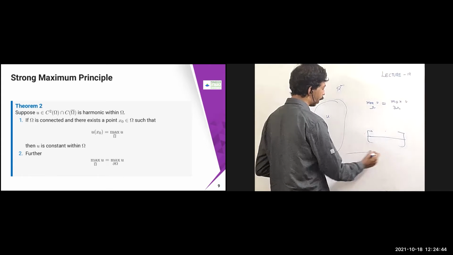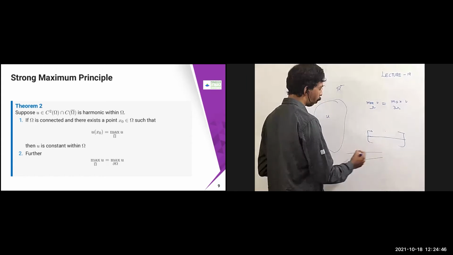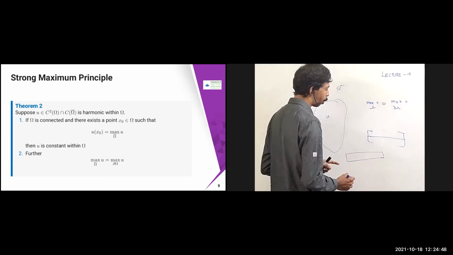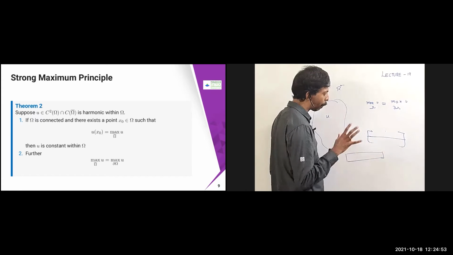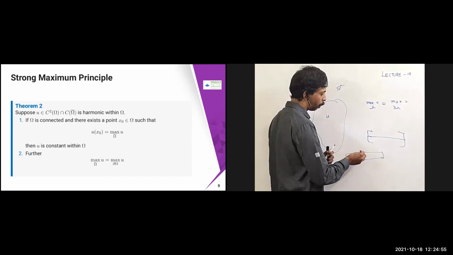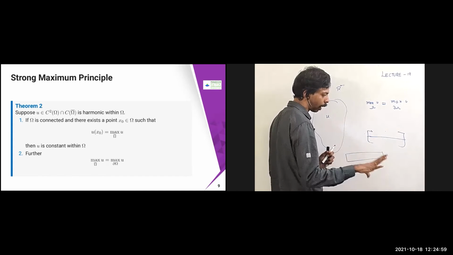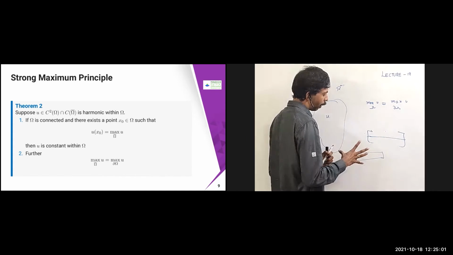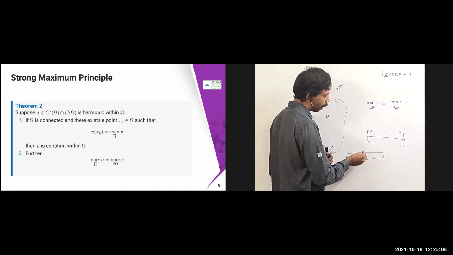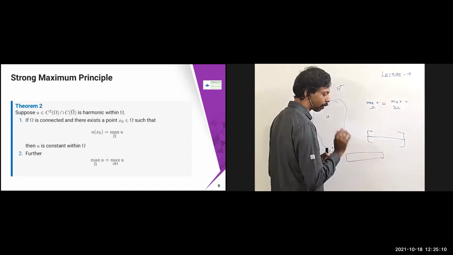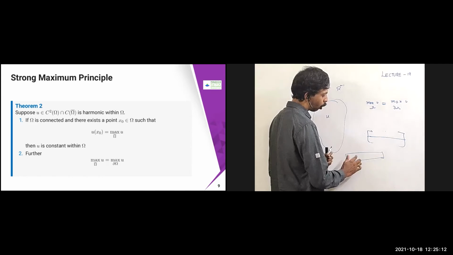For example, suppose you have some domain, and the function u is harmonic and your domain has no disconnectivity. Then in order to find the maximum value obtained, whether it is a temperature or some other parameter, you don't need to search the entire region, because that is very difficult, since the domain may be completely filled with material properties.